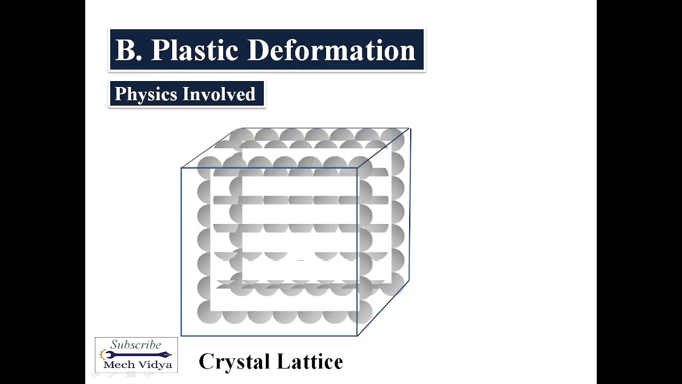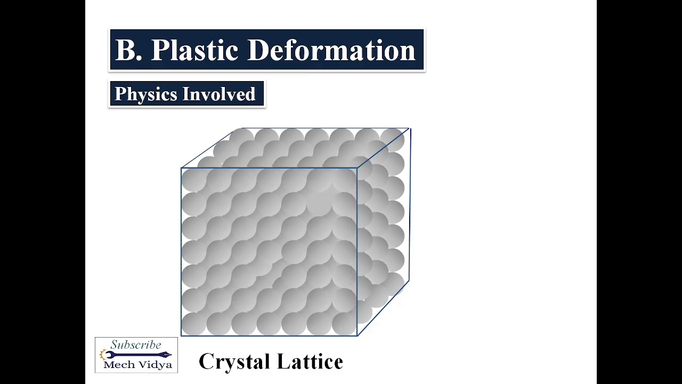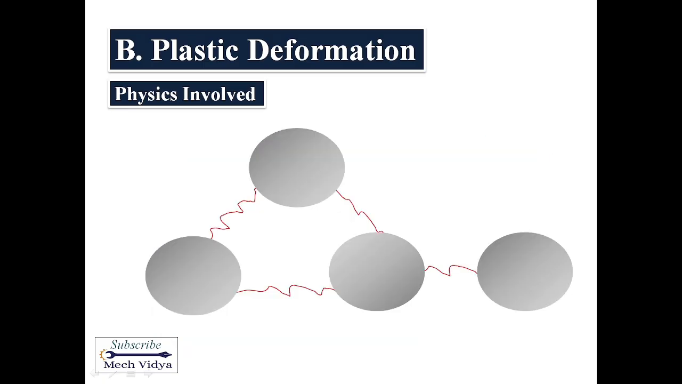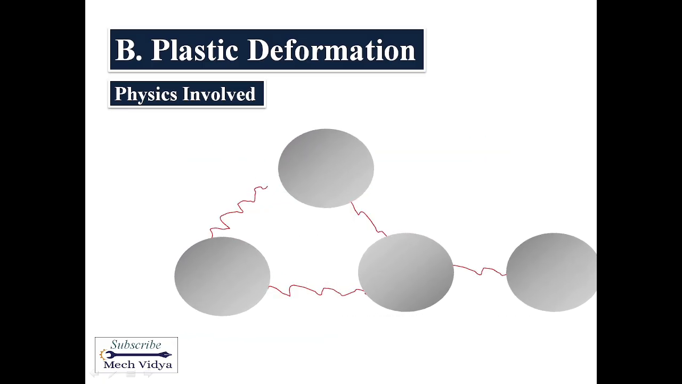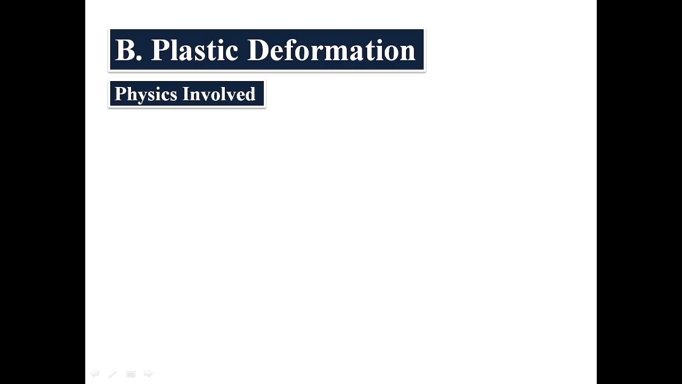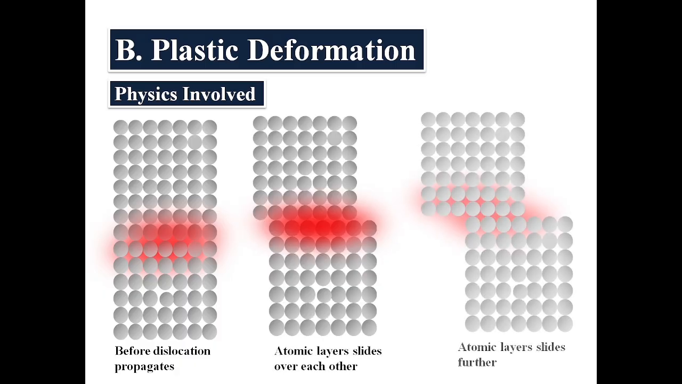Now let us discuss the physics involved at the molecular level. This is the crystal lattice of the tool. Now, if we zoom in on any particular section, we can see atoms have a kind of bond between them. When the temperature rises, the molecules start to vibrate like this. This vibration affects the bonds between them and they become very weak and eventually they break. So the atomic layers slide over each other, which causes deformation on a macro scale.